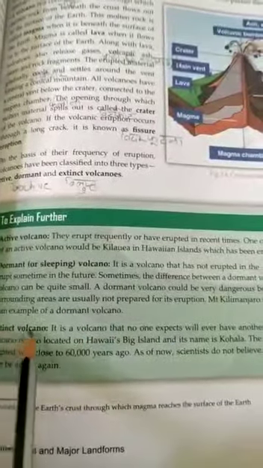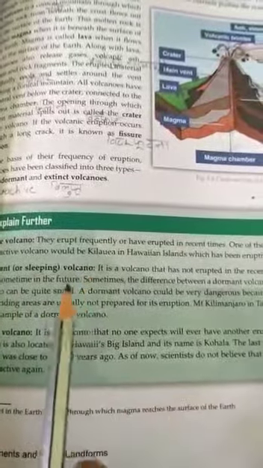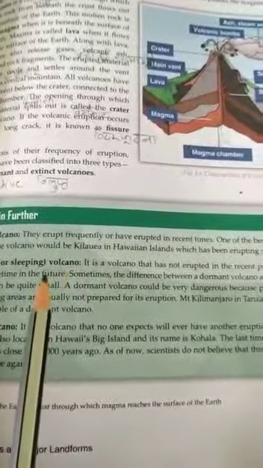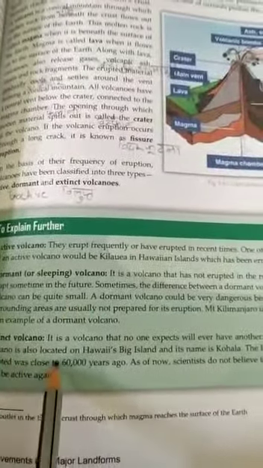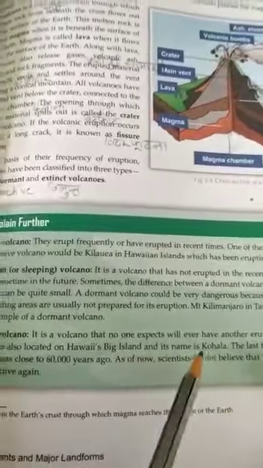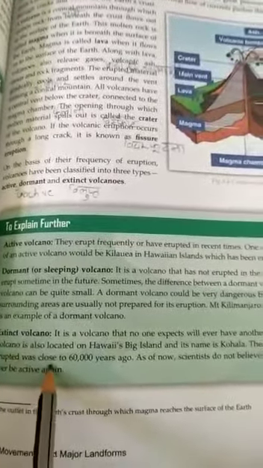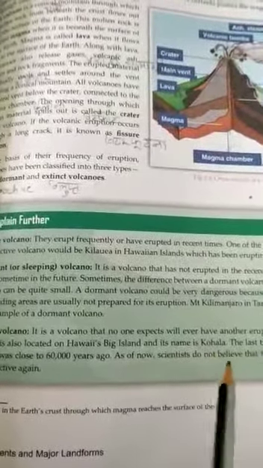Third is extinct volcano. It is a volcano that no one expects will ever have another eruption. One such volcano is also located on Hawaii's big island, and its name is Kohala. The last time that Kohala erupted was close to 60,000 years ago. As of now, scientists do not believe that this volcano will ever be active again.